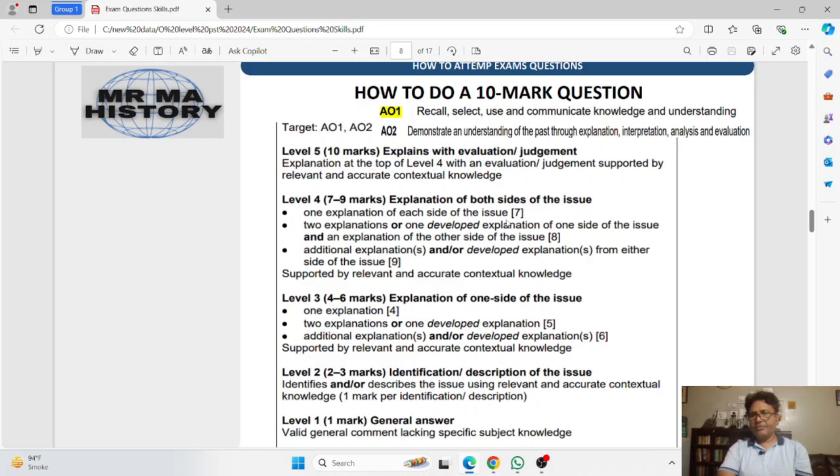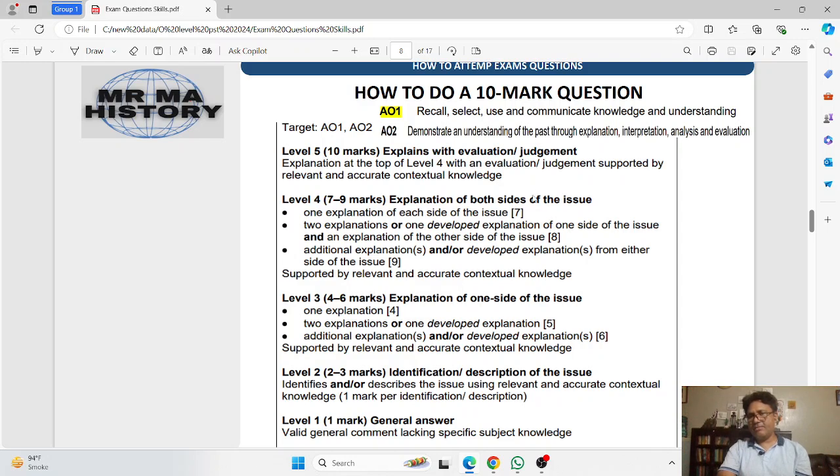Okay, two explanations, or one developed explanation of one side, and an explanation of the other side. For 10 mark and 14 mark questions, the candidate is supposed to do comparison, and comparison means between view A and view B. You have a view A, for example, and then you have a counter view, a counter argument.